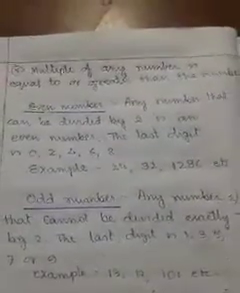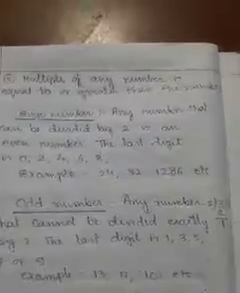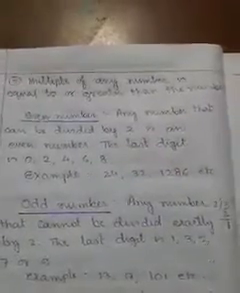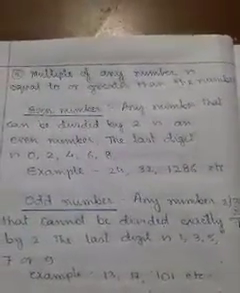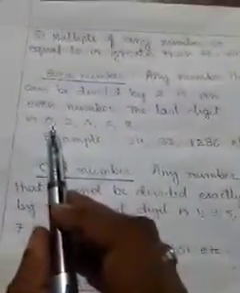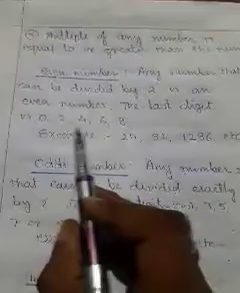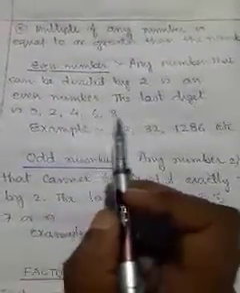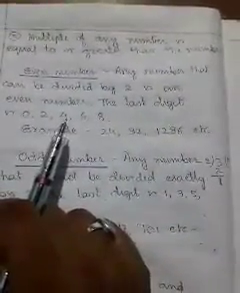But suppose a big number is given and you are asked to tell whether it is an even number or not, how to do it? You see, if the last digit of that number is 0, 2, 4, 6, 8, then we can say yes, these numbers are even numbers.